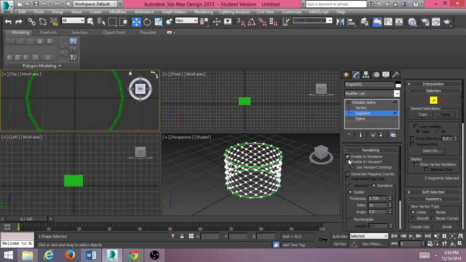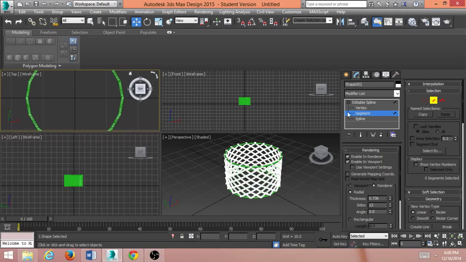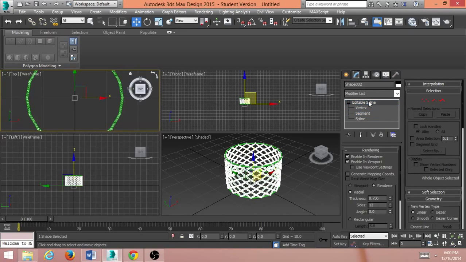I'm going to turn this back on, enable and viewport. And you can see where it's important that you get out of this segment, because when you go to taper, if you leave this on, it can create some problems. So go back up to here,